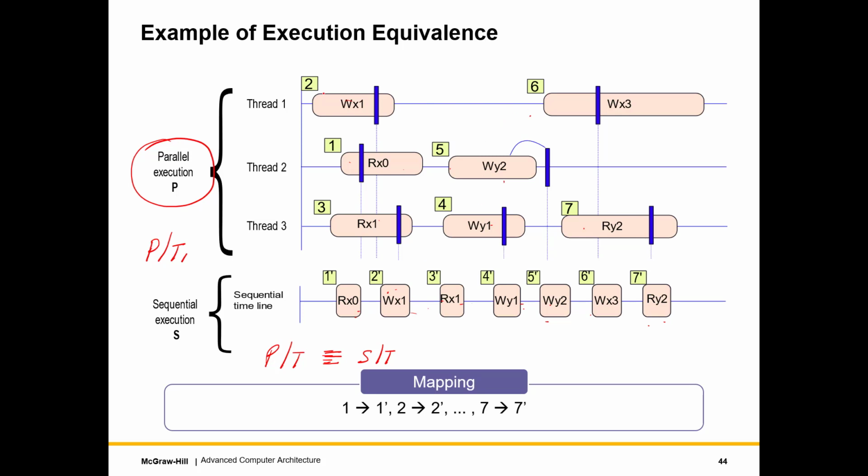So here 6 appears after 2, here 6 dash appears after 2 dash, that's all that we care about. And 1 is mapped to 1 dash, 2 to 2 dash, 7 to 7 dash. It's a one-to-one mapping, so it's a bijection actually, where we have the same number of elements. And for any thread, the operations appear in exactly the same order in both the sequential execution and the parallel execution. This is where we say that the executions are actually equivalent.